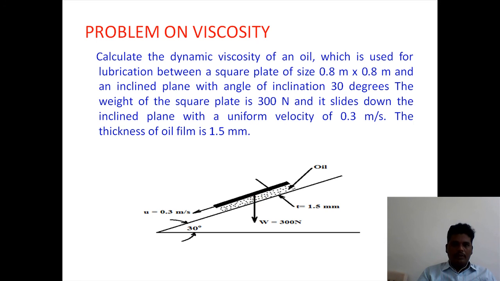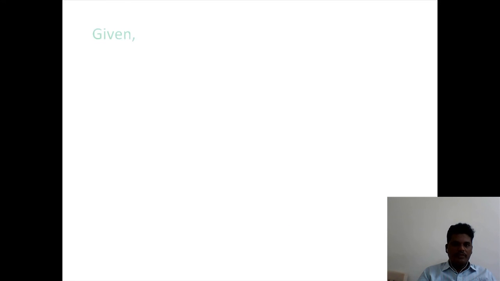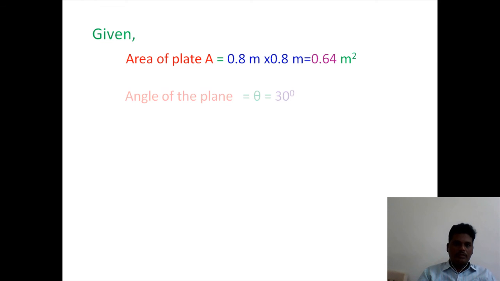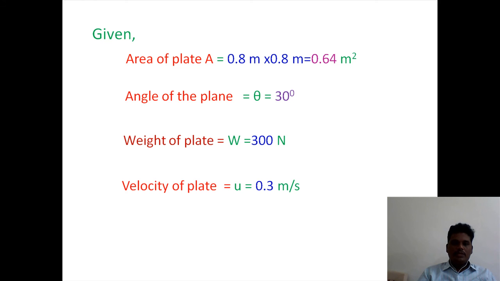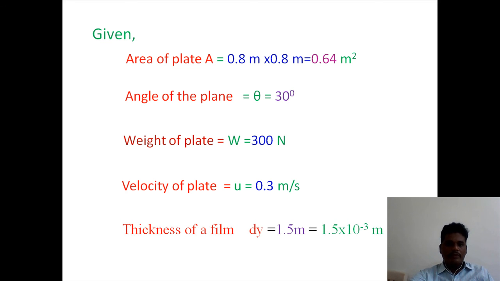Solution. Given area of a plate is 0.8 into 0.8, that is 0.64 by multiplication. Angle of plane theta is equal to 30 degrees. Weight of plate W is equal to 300 Newton. Velocity of plate, small velocity du, is equal to 0.3 meter per second. Thickness of the film dy is equal to 1.5 mm. Now it is equal to 1.5 into 10 power minus 3 meter.